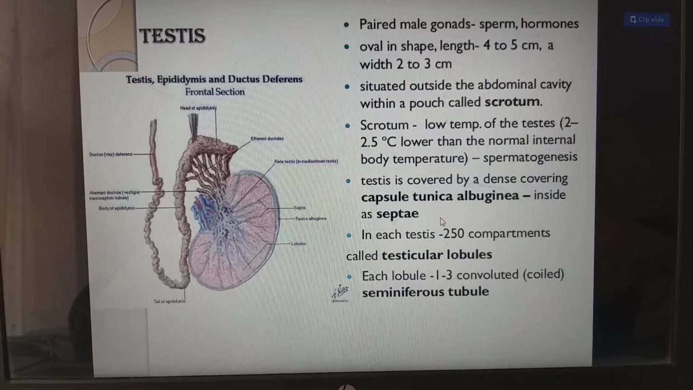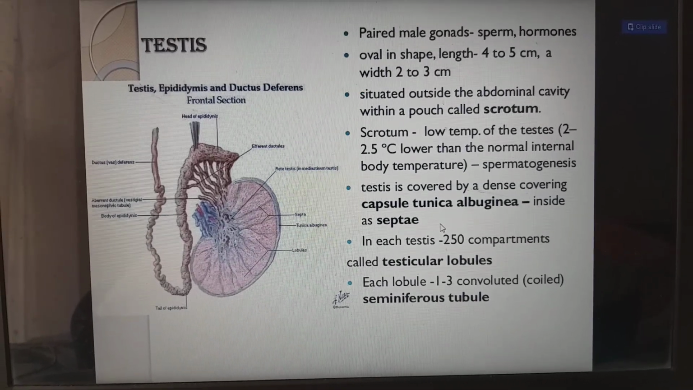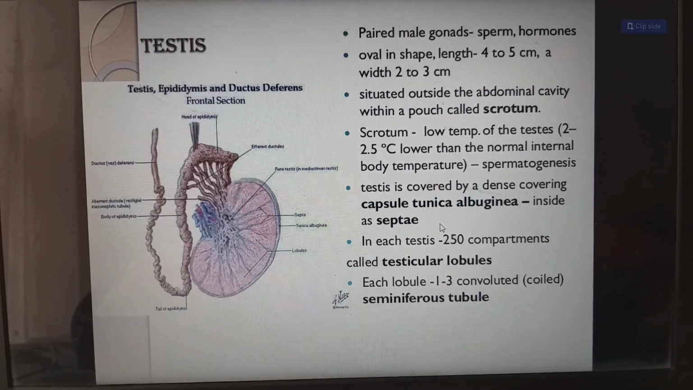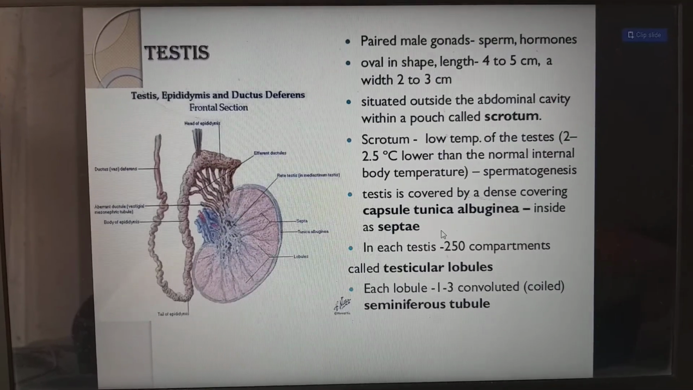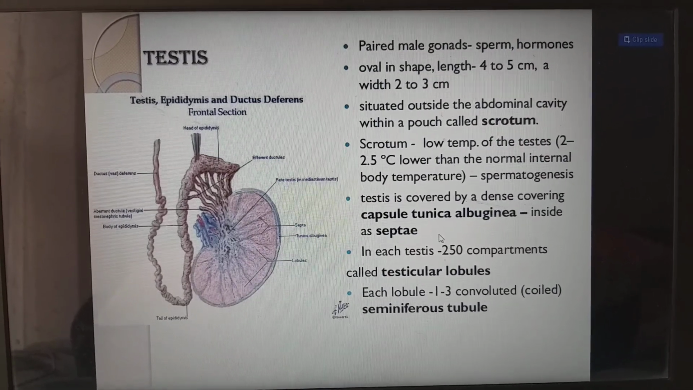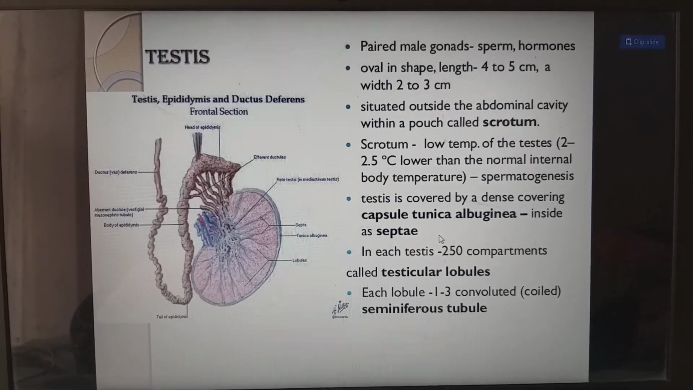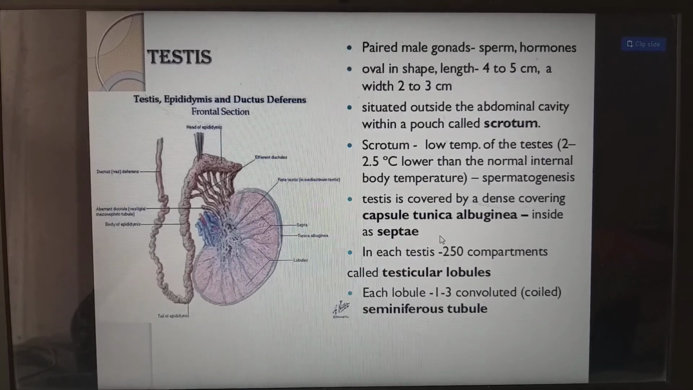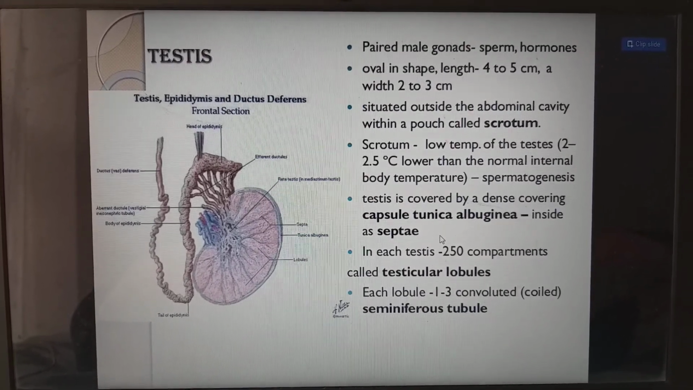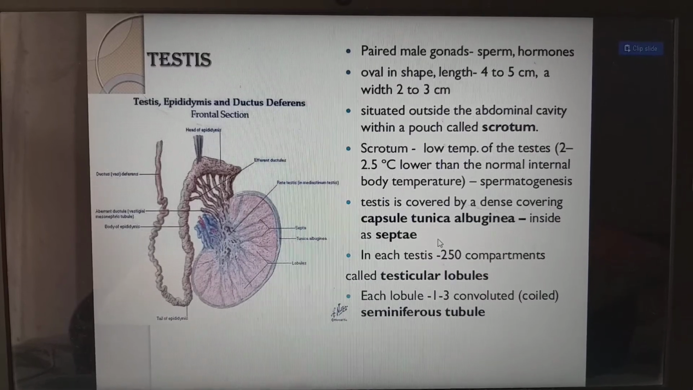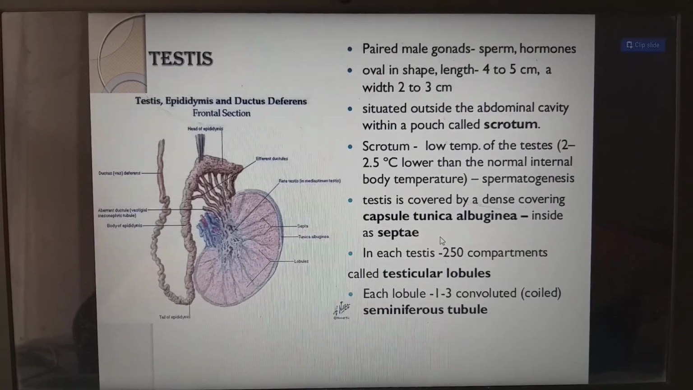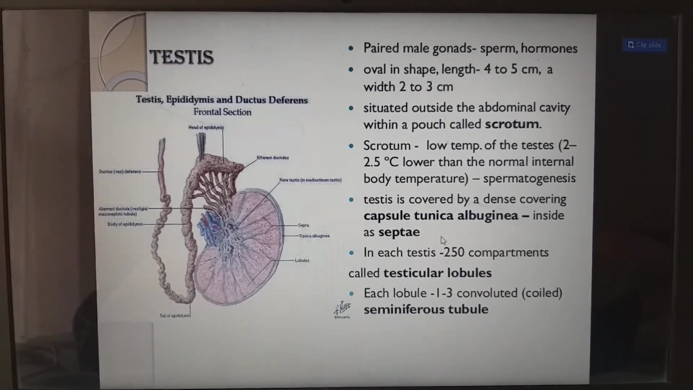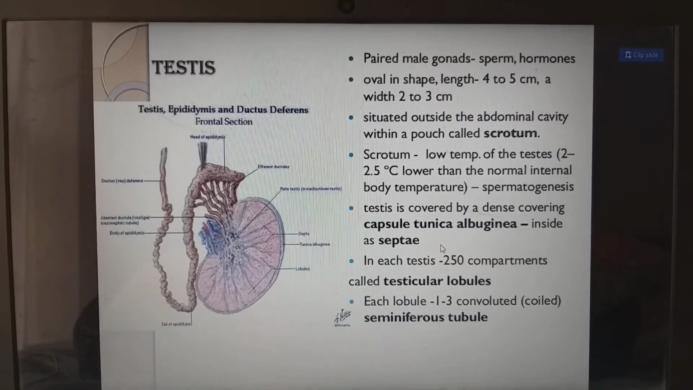It is oval in shape, with a length of 4 to 5 centimeters and a width of 2 to 3 centimeters, situated outside the abdominal cavity within a pouch, which we call the scrotum. The temperature of the testis, 2 to 2.5 degrees Celsius lower than the normal internal body temperature, should be maintained. That's why the testis is located outside the abdomen.